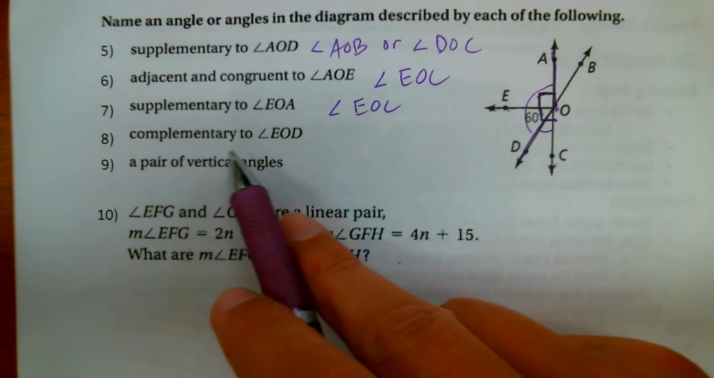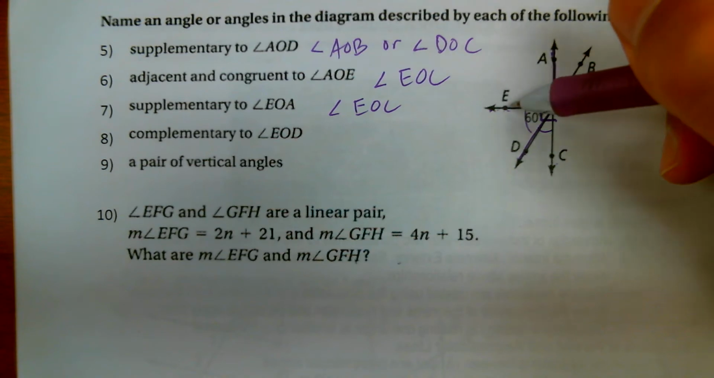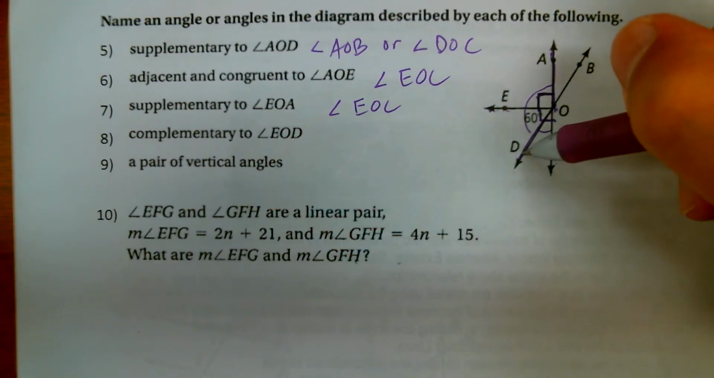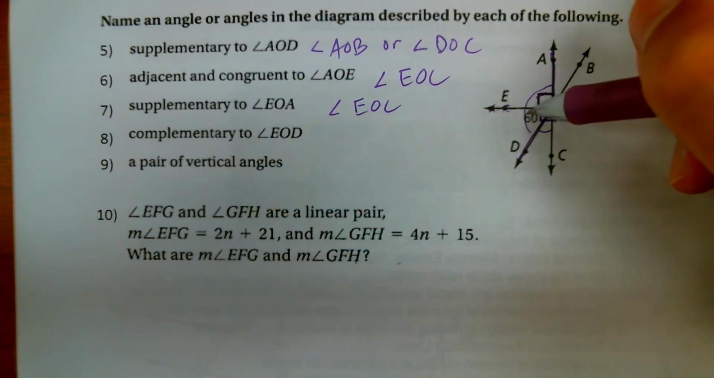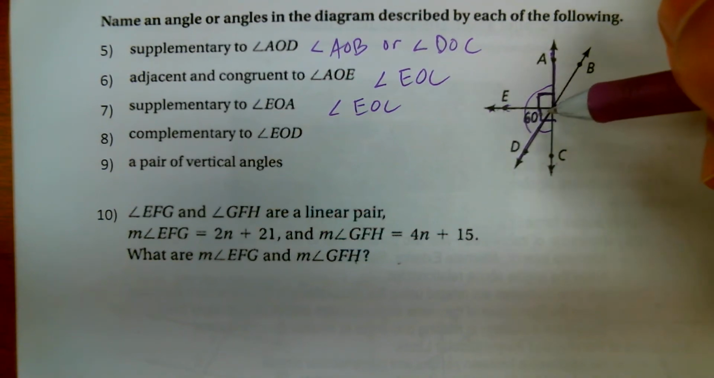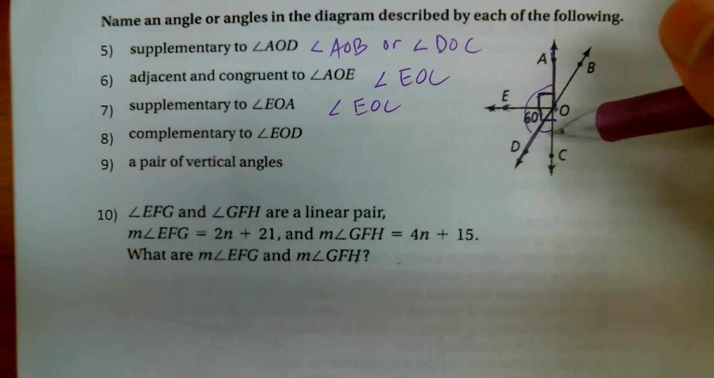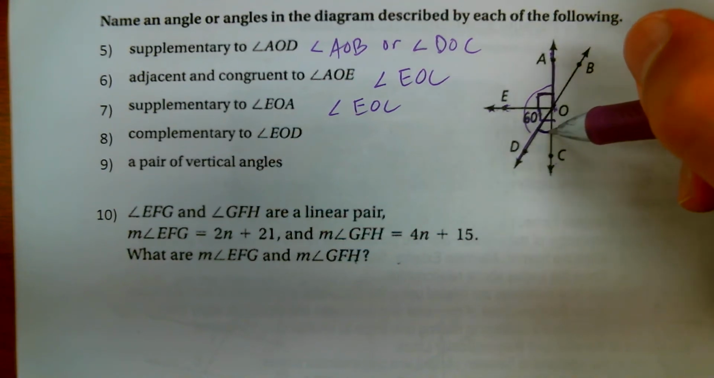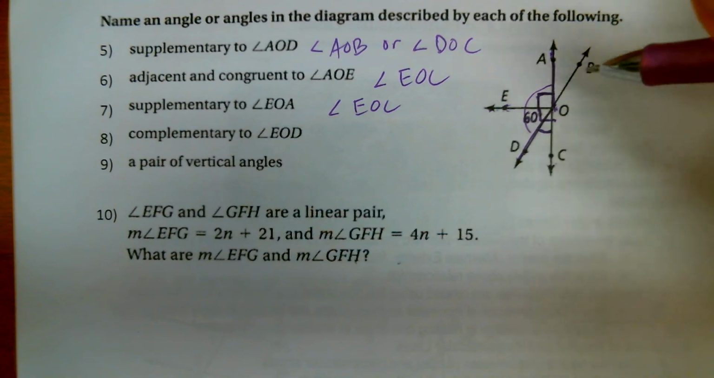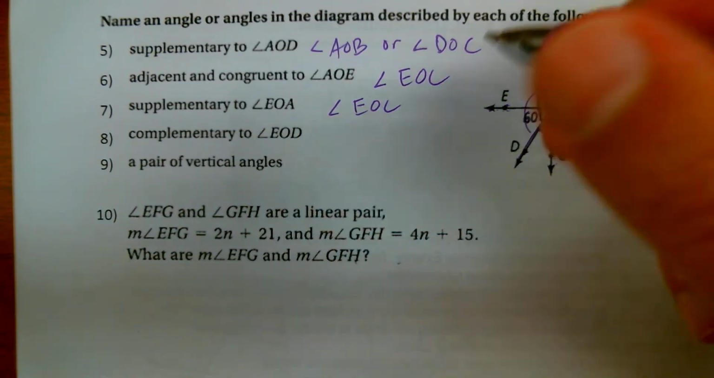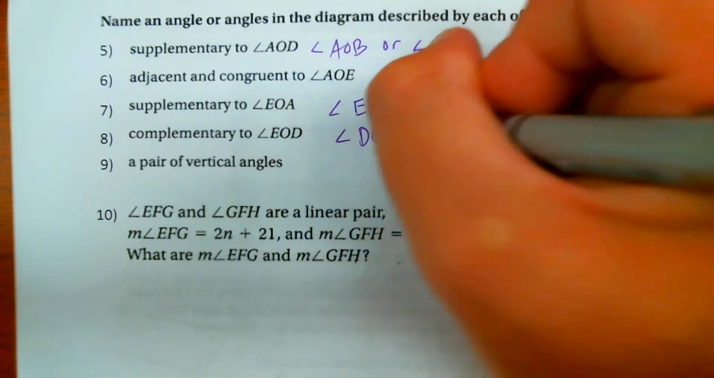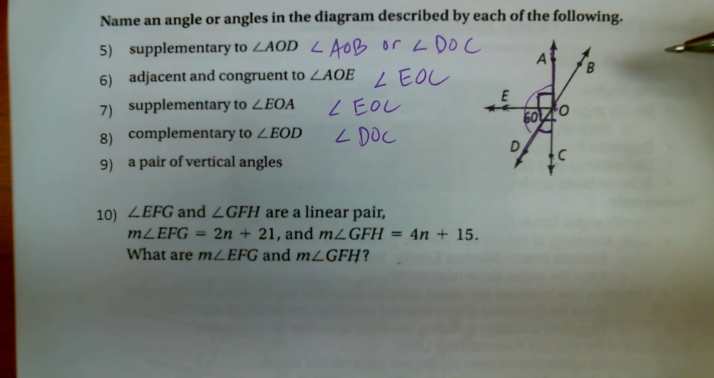All right, give me something that's complementary to EOD. Something that is complementary to it means it adds up to 90. So this one is 60 degrees, so I need another 30-degree angle that adds up to 90 degrees. That would be this angle here, because we already said that forms a box. So angle DOC would be complementary to form a 90-degree angle there.